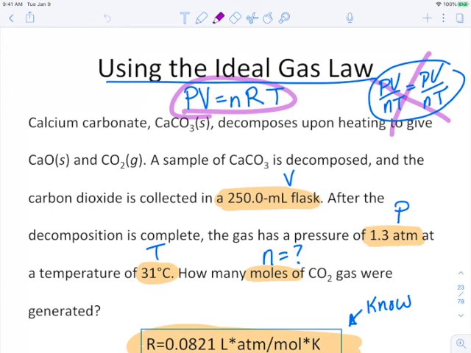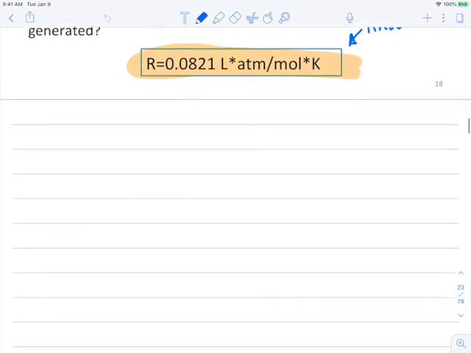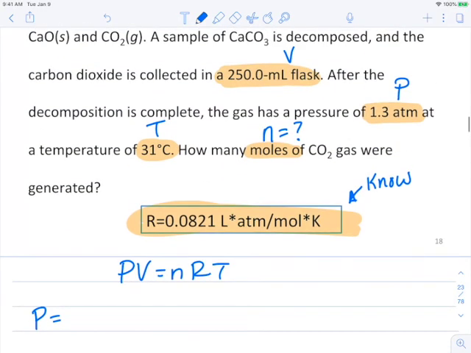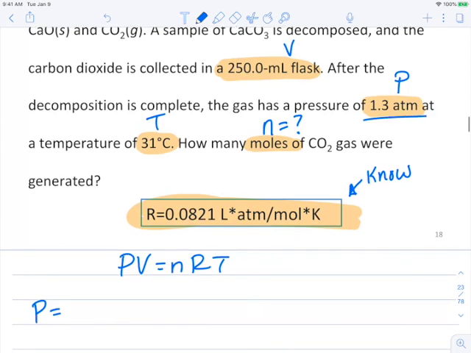Okay, so we were just talking about how we're going to use PV equals nRT for this equation. So let's go through this one together. So we're going to use PV equals nRT. All right, the pressure we have is 1.3 atm, right over here. Next up, our volume is 250 milliliters.